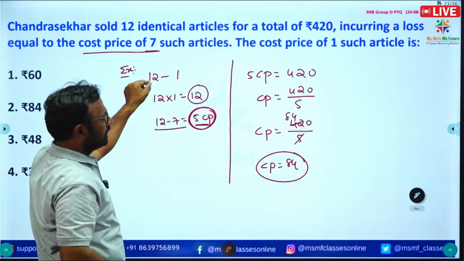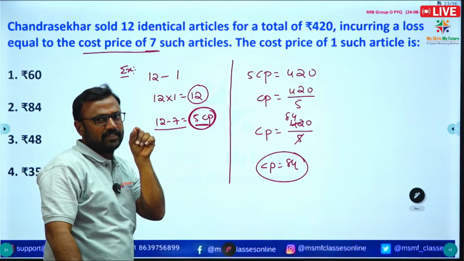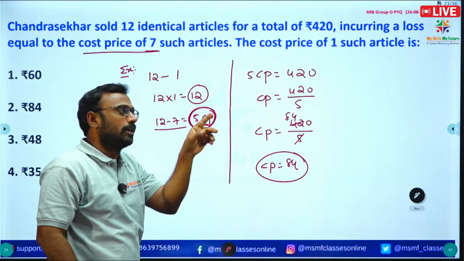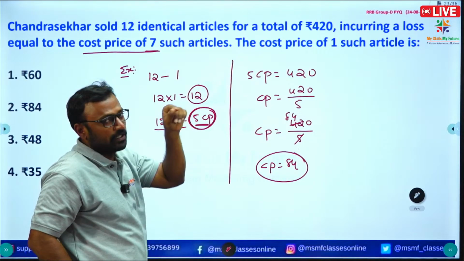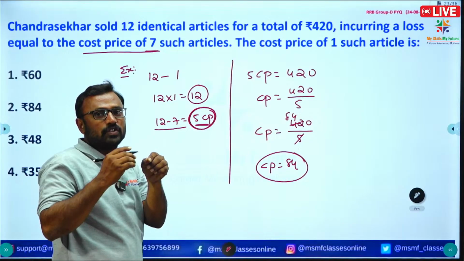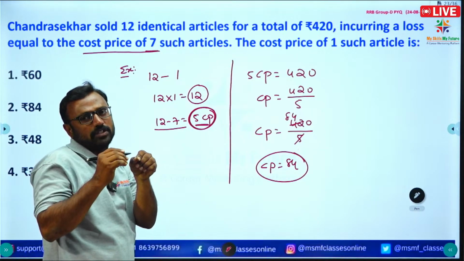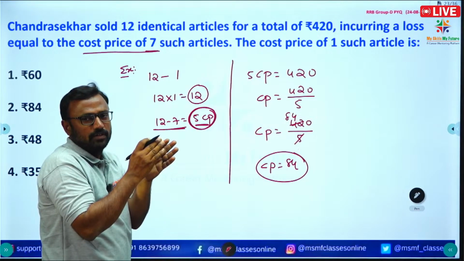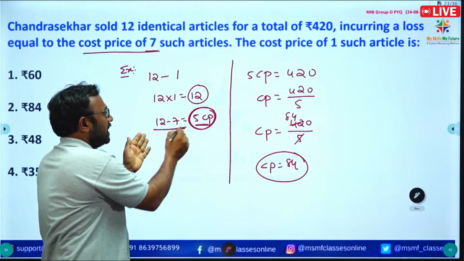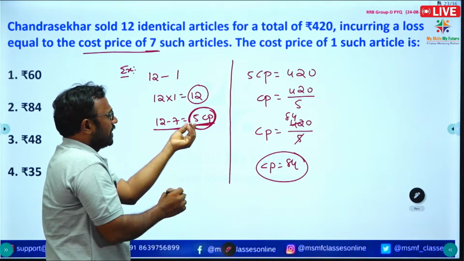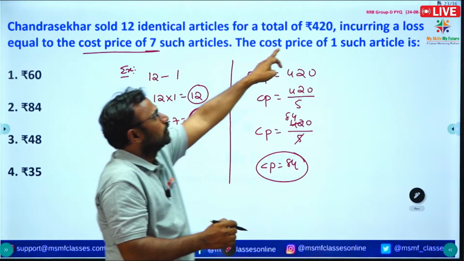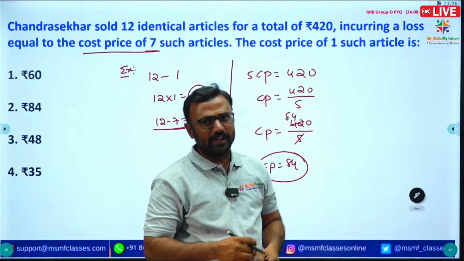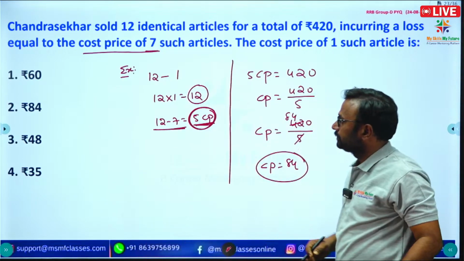So 12 articles, considering each article price is 1, the cost price of 12 articles is 12 rupees. But in the question they incur a loss equal to the cost price of 7 articles. So subtract 7 from 12 articles, we get 5 cost price. So 5 cost price is nothing but 420. So 5 CP is equal to 420, we get the cost price of each article is 84. Next question.